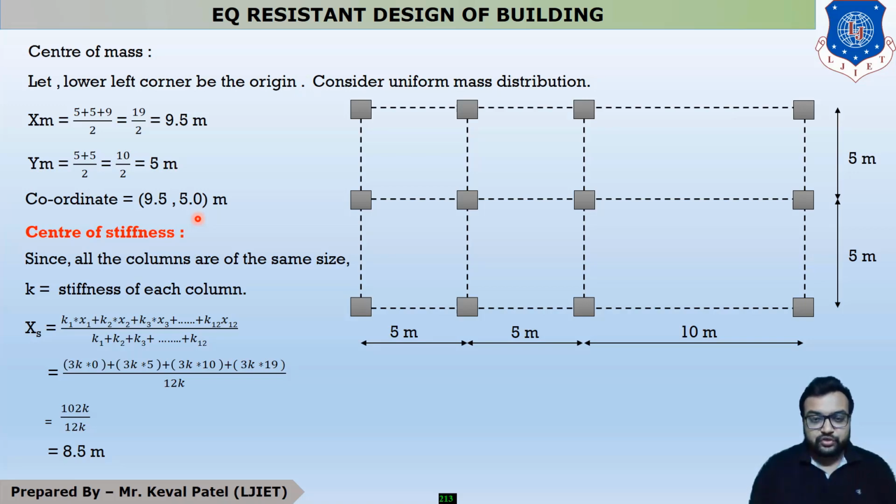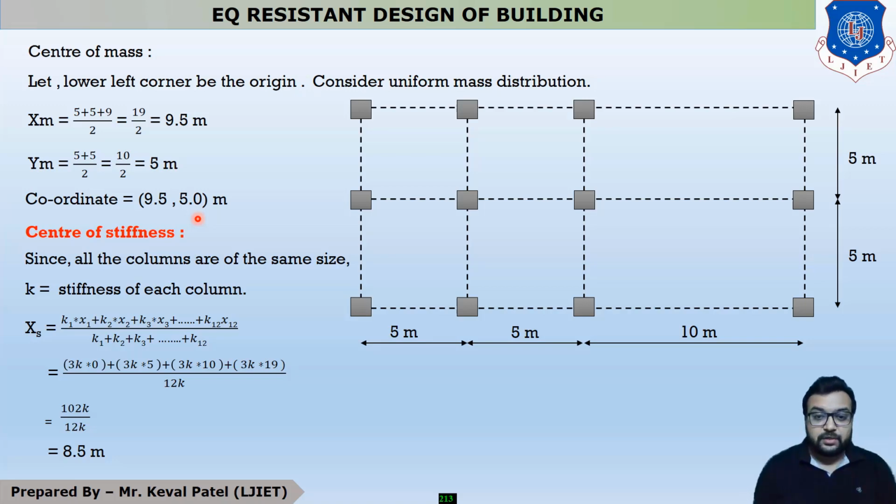In it there is one component, the distribution factor, DF. The stiffness is 4EI by L when the far end is fixed. This is the value of k, so k is considered as stiffness. In this example our stiffness is denoted by k.